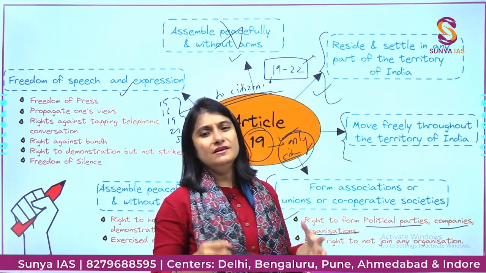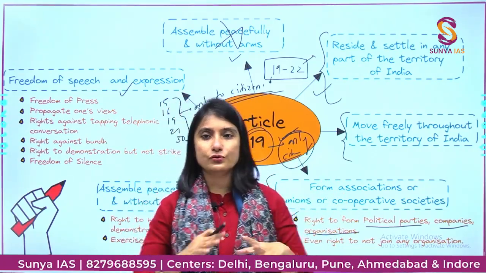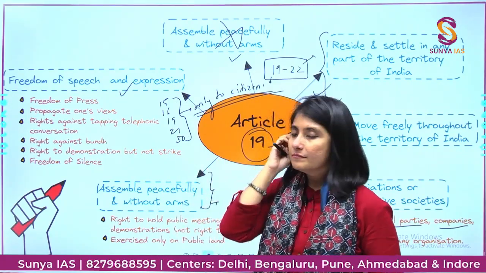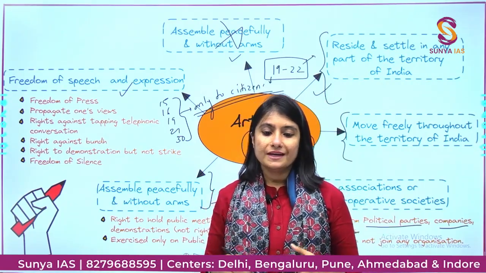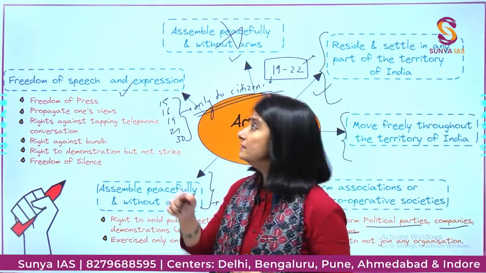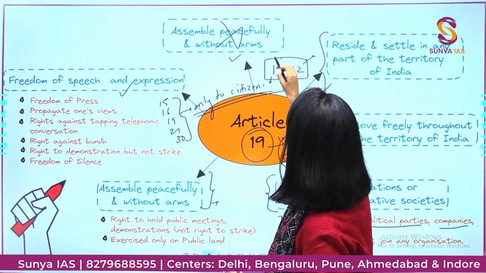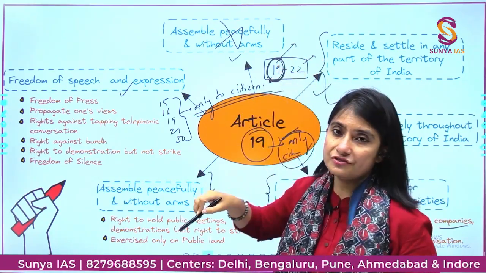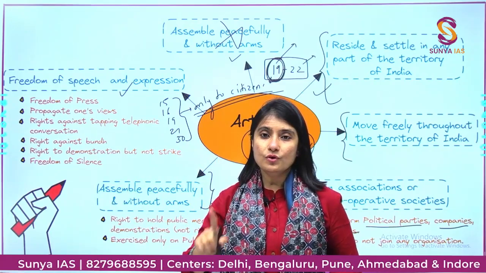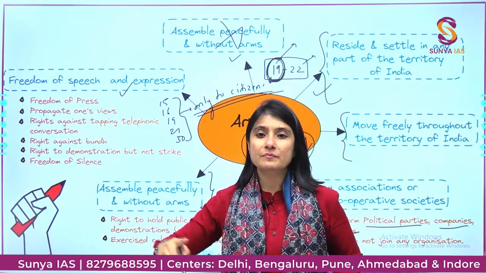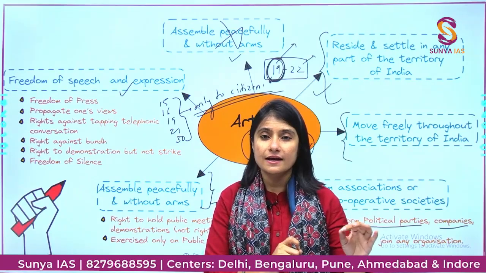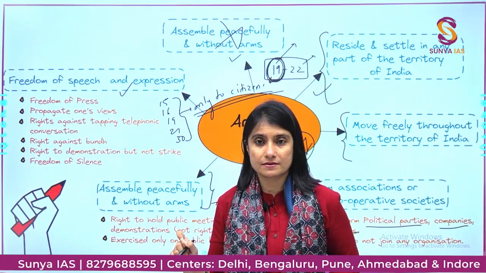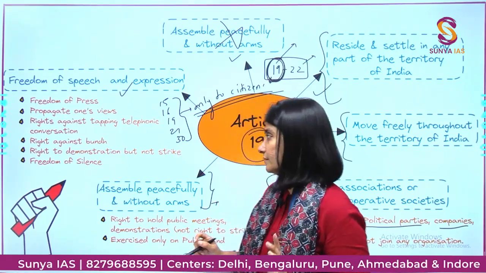Now we have all studied a lot of content on Article 19 and all, you all are pros when it comes to the nitty-gritties of it. But let us understand one more thing. Okay, that when Article 19 is infringed and you go to the court of law, you can only go and file a petition if it is infringed by the state. Article 19 is not available against private citizens. Okay, very important. Right?